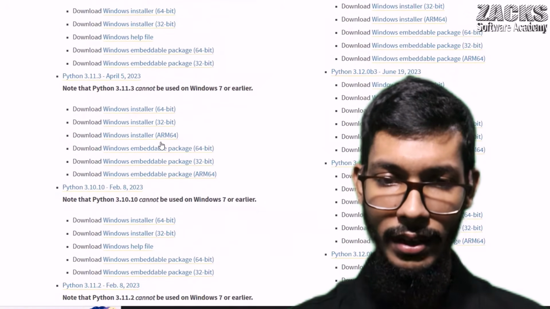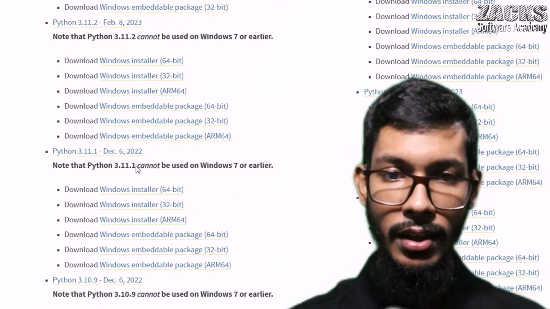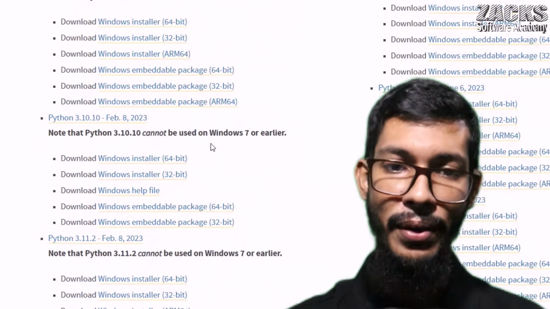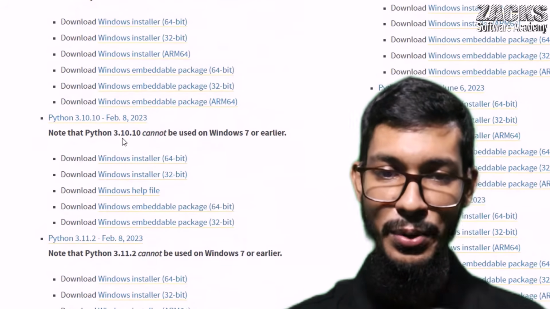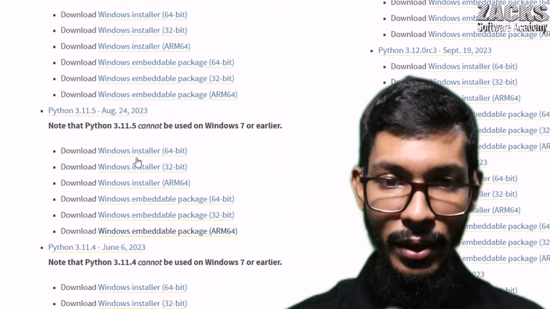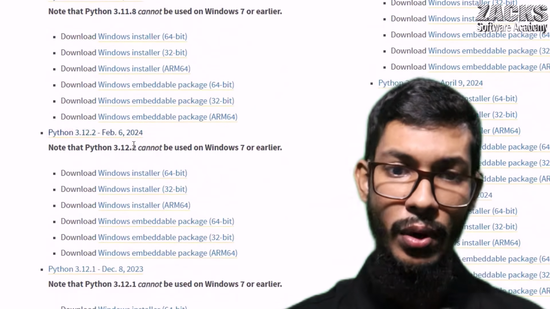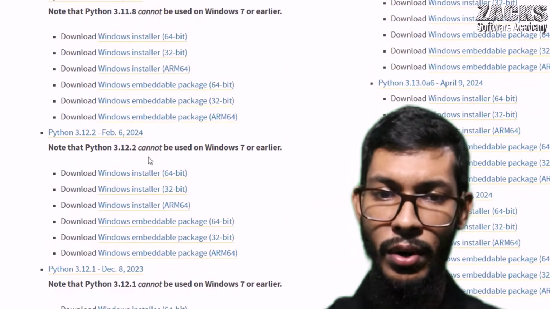For example, 3.10.10, or let me download 3.11.4. Okay, let me download the 12 version, like 3.12.2. Okay, let me download this version, right?